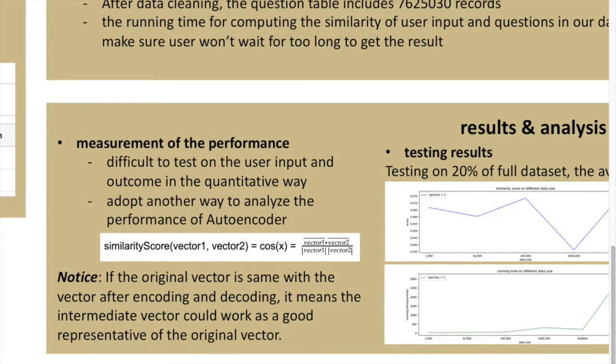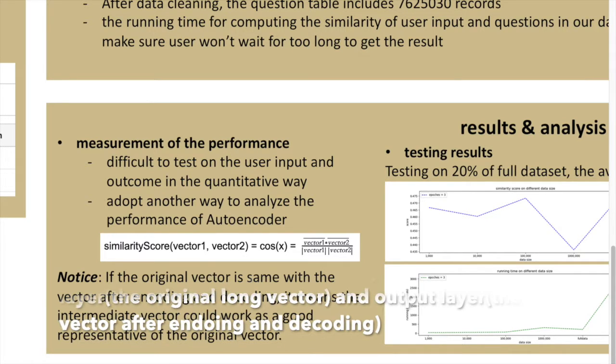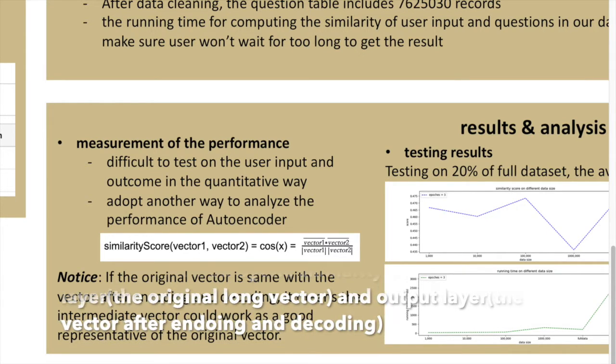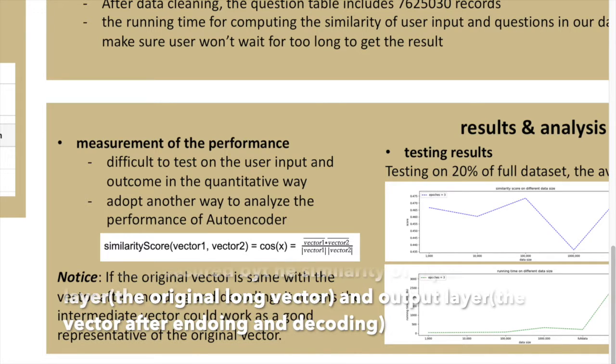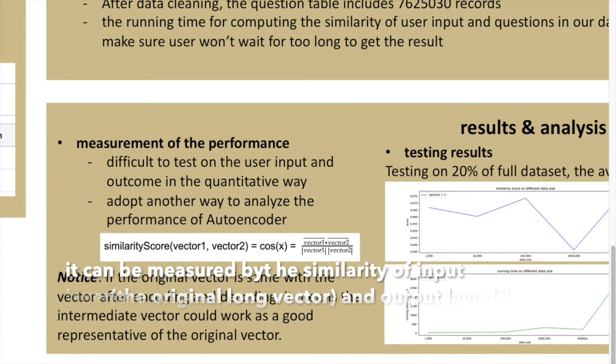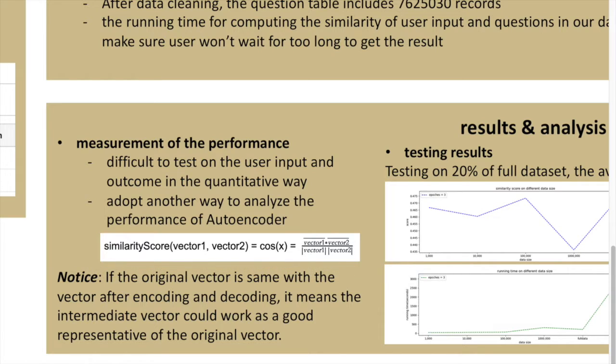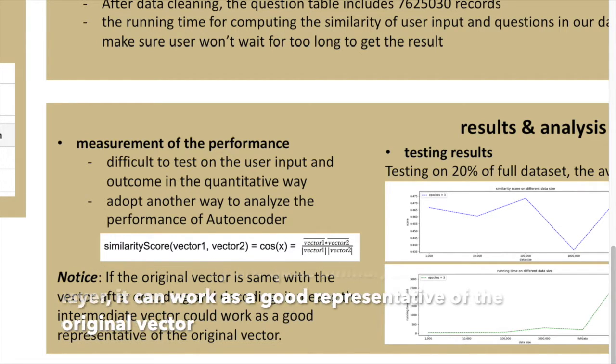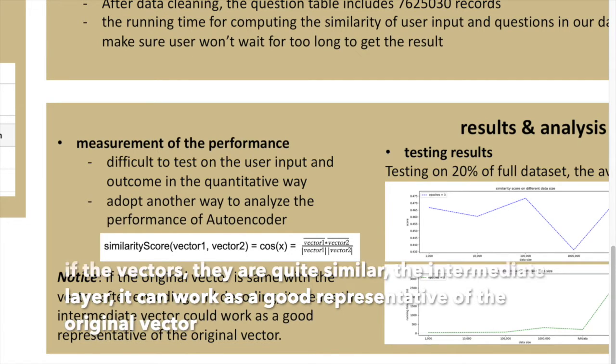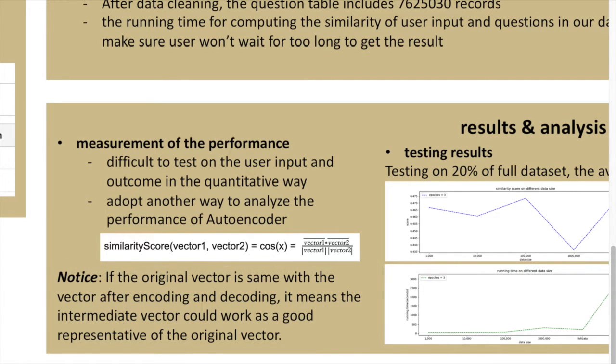It can be measured by the similarity score of the input layer, the original long vector, and the output layer, the vector after encoding and decoding. If these two vectors are quite similar, it means the intermediate vector can work as a good representative of the original vector. And next is about the testing results.